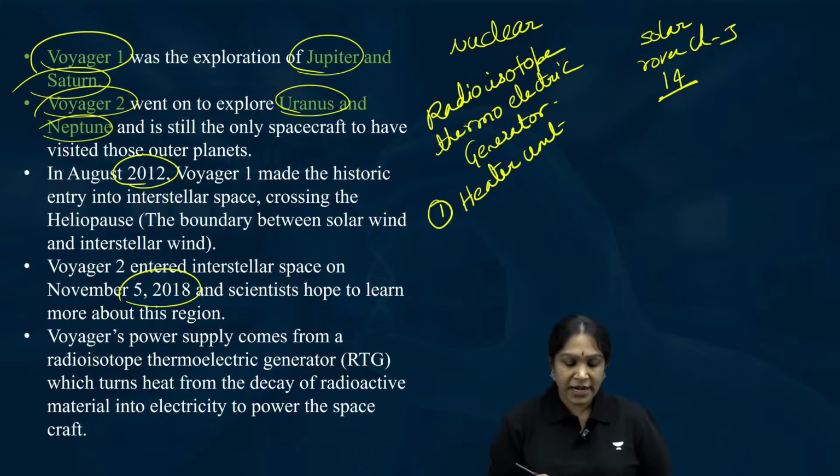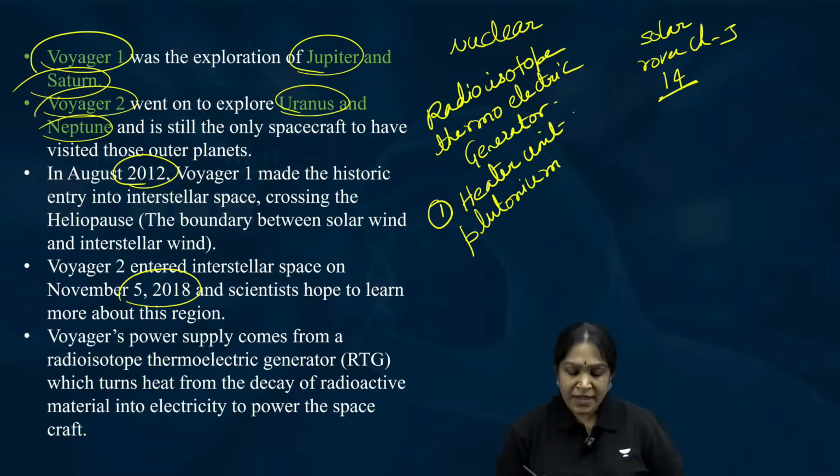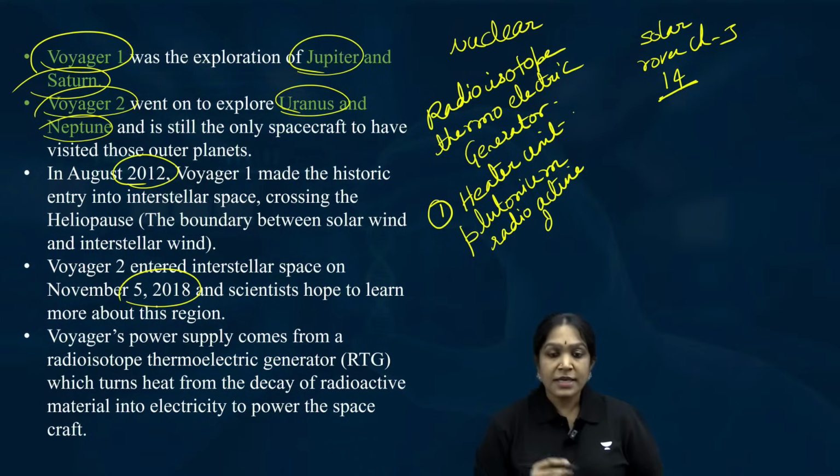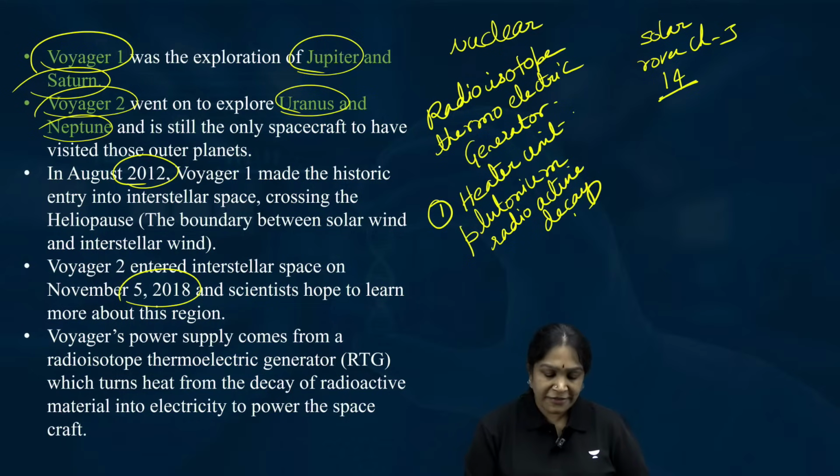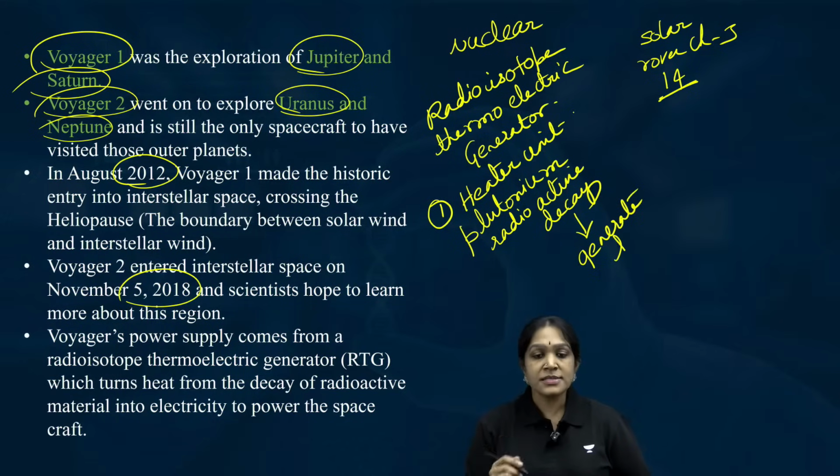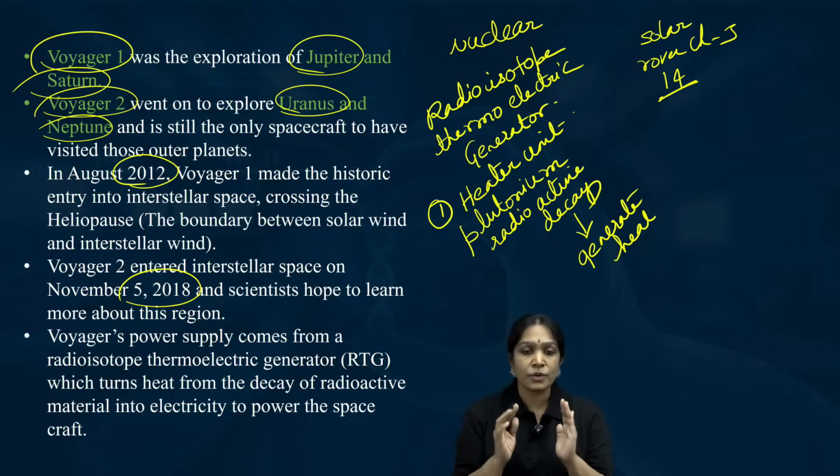In the heater unit, plutonium will undergo radioactive decay. When it undergoes radioactive decay, it will generate heat. This is what happens in the heater unit.